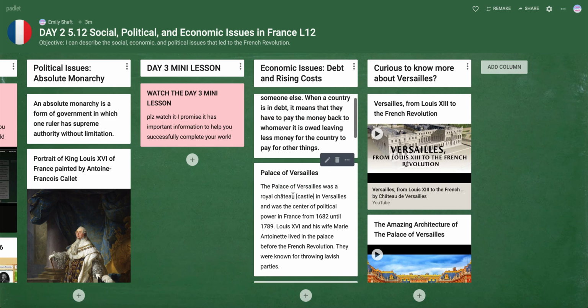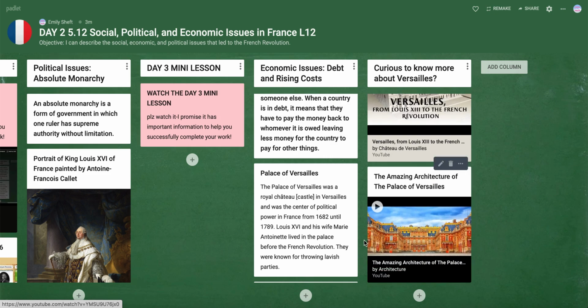So, especially for generations, the Palace of Versailles was where the French royalty and French monarchy spent a lot of money. And if you're curious to learn a little bit more about Versailles, this video is actually made by the institution that still takes care of Versailles, and it shows you the whole development from where it started to where it basically ended, because it didn't start as this giant palace. And then this also goes into a little bit more of an analysis of the architecture.